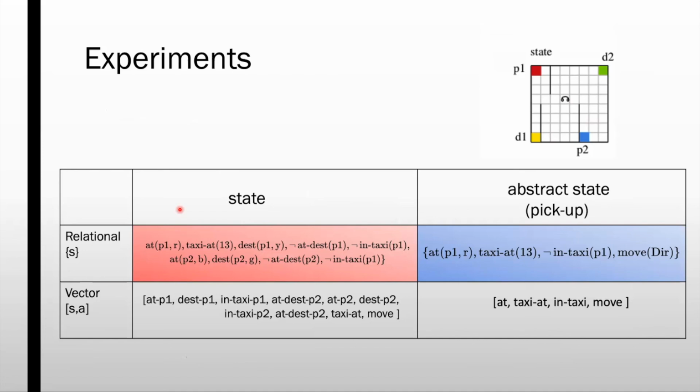Let me help you visualize how that happens. Previously we saw how the state in red is represented as an abstract state in blue for the subtask pickup. Here I present the vector representations of both these states. Notice that while the original representation is a vector of size 10, which has both the passengers in the domain, the abstract representation is only a vector of size 4, which contains information only about the relevant passenger.